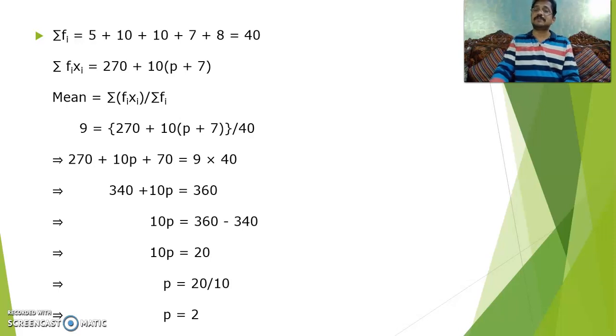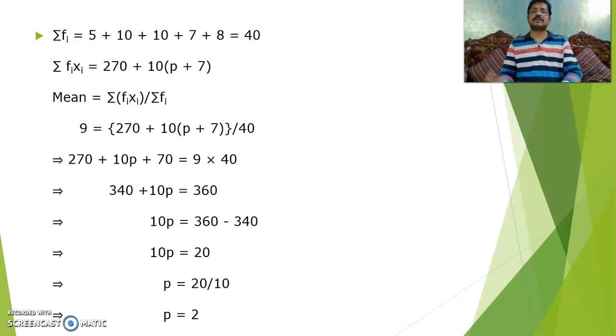The mean is sigma fx by sigma f. So 270 plus 10 of p plus 7 by 40. Of course, it is 270 plus 10p plus 70, so 9 will multiply 40. It is totally 360, so 340 plus 10p is 360, or 10p equal to 360 minus 340. Of course, 10p is 20 and p equal to 20 by 10, so p is equal to 2.